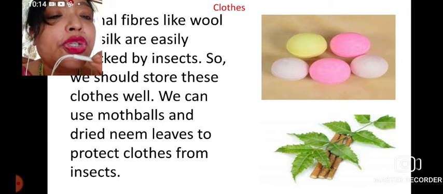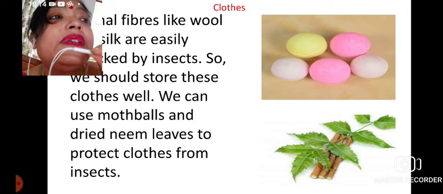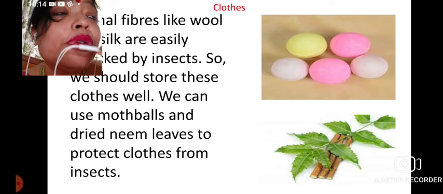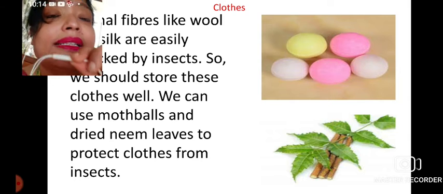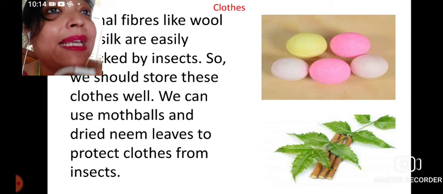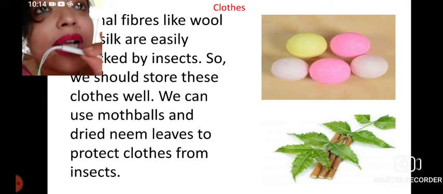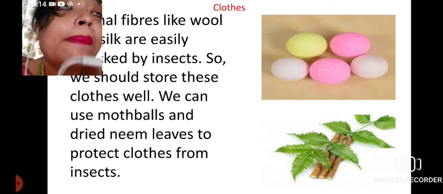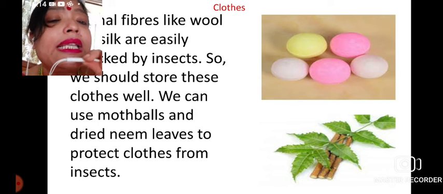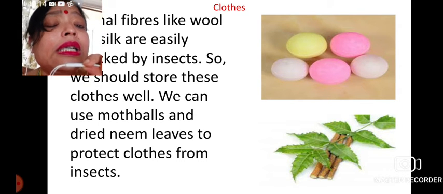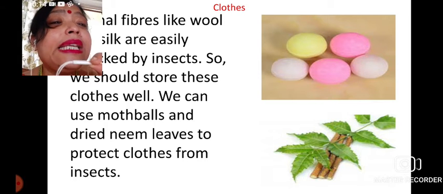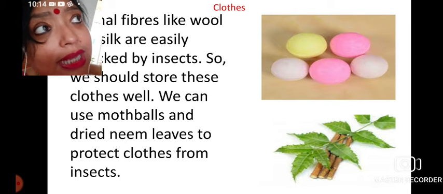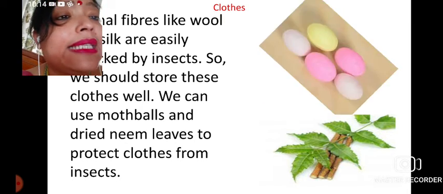So we should use different types of insect repellent to safeguard these cloths, but at the same time we should keep in mind not to use things which kill the insects as well as damage the cloth. In this context, mothballs and dried neem leaves are very important in protecting the cloths as well as keeping them insect free.